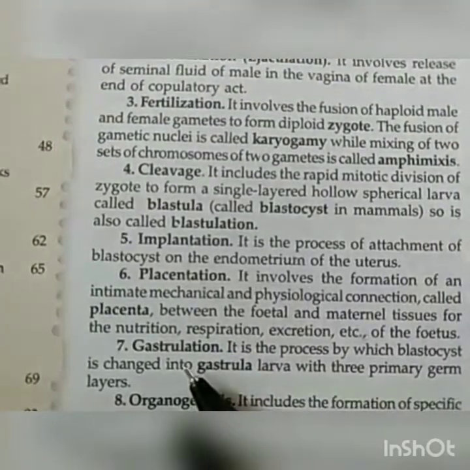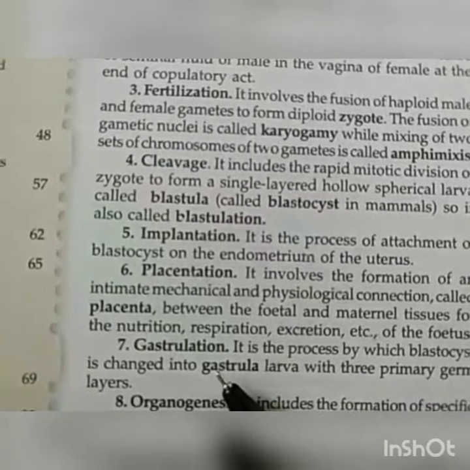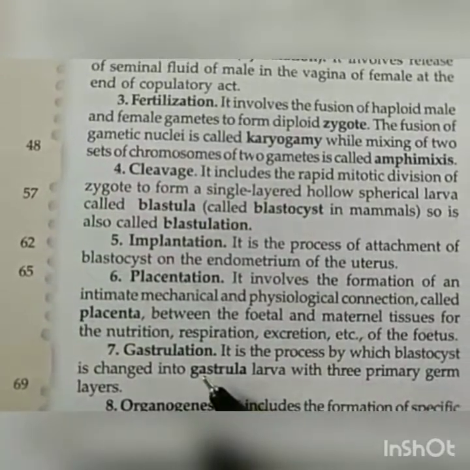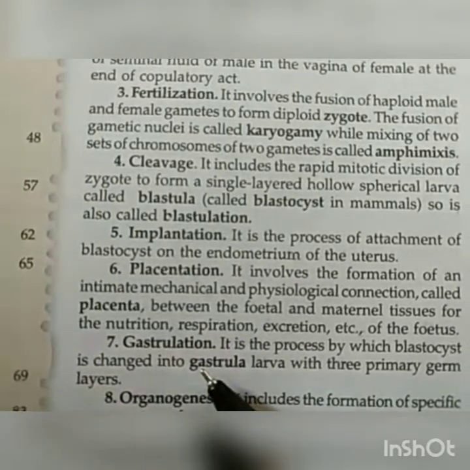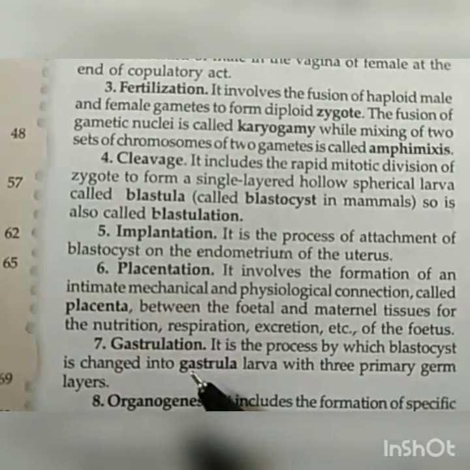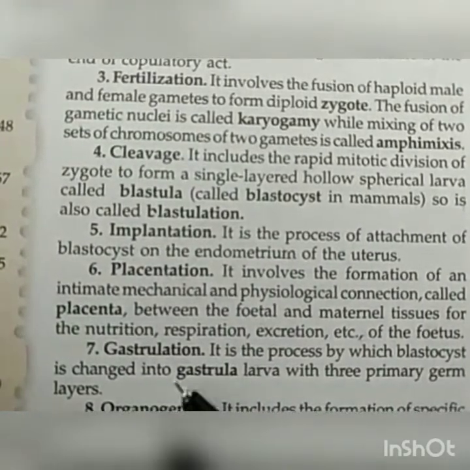Next is gastrulation. So what is gastrulation? It is the 9-month period, average 9 plus minus 9, matlab 9 days can be higher or 9 days can be lesser than that of the 9-month period of the human female. It is said to be the gastrulation period.